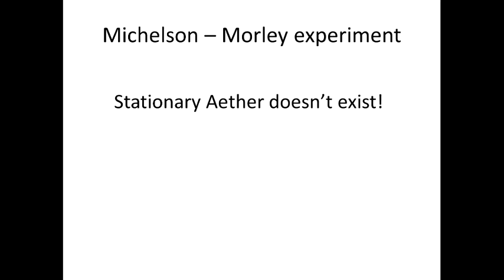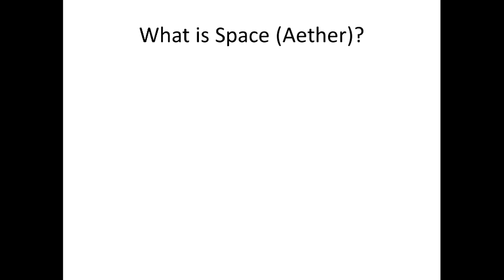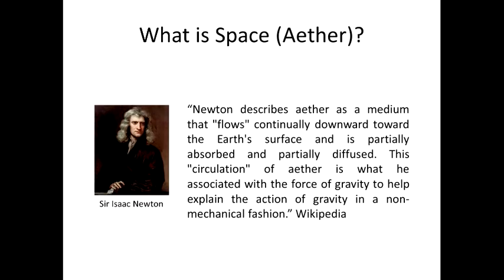Or, in other words, space or the ether is not stationary. Now is a good time to remember Newton's ideas about gravity and ether. Newton describes the ether as a medium that flows continually downward toward the Earth's surface and is partially absorbed and partially diffused. This circulation of ether is what he associated with the force of gravity to help explain the action of gravity in a non-mechanical fashion. Doesn't it look familiar? It's an almost exact description of my new theory of gravity.